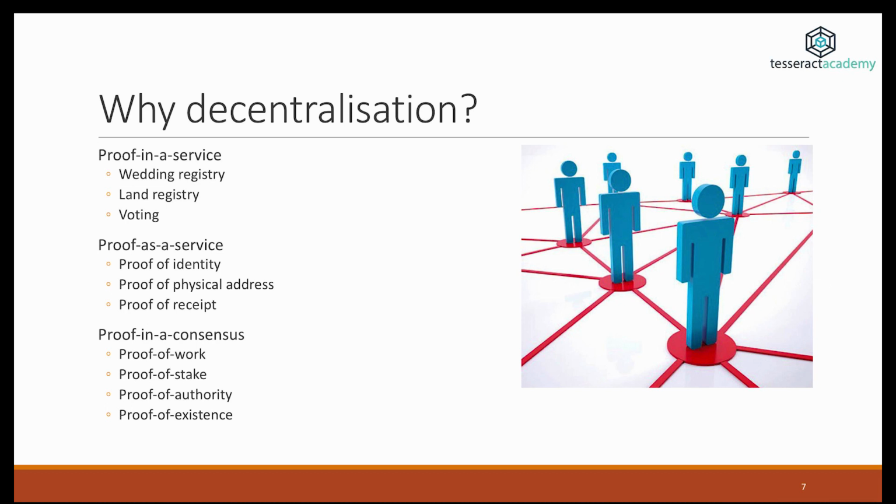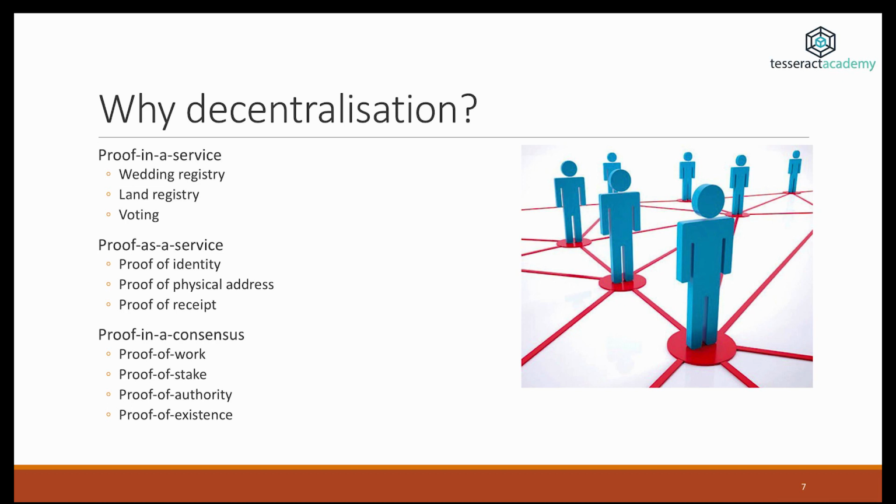Then we move to proof as a service. So now we don't need a big central authority to provide proof of something, and we don't need to take some kind of action. We can use some kind of document, or we can go to some company that can do this for us. For example, in countries there are ID cards, published by the state, and then you can use this on demand when you need to prove your identity. Or you can have a proof of physical address as a utility bill. This utility bill is sent to you for some other reason because you want electricity or water. However, you can just use this kind of service. You can also use it to prove that you live in a particular place, etc.